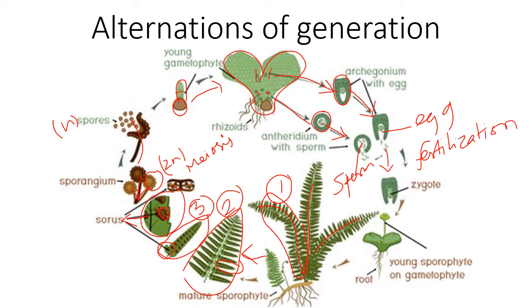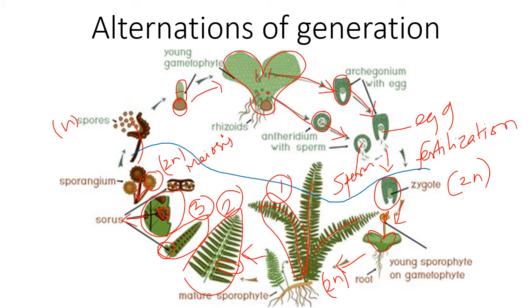And after fertilization, there is formation of the zygote. This is a diploid structure. This zygote grows into a young sporophyte, and this young sporophyte further matures and forms a mature sporophyte. So if you see, from this stage I'll change the color, from this stage up to this stage, this is the diploid young sporophyte.